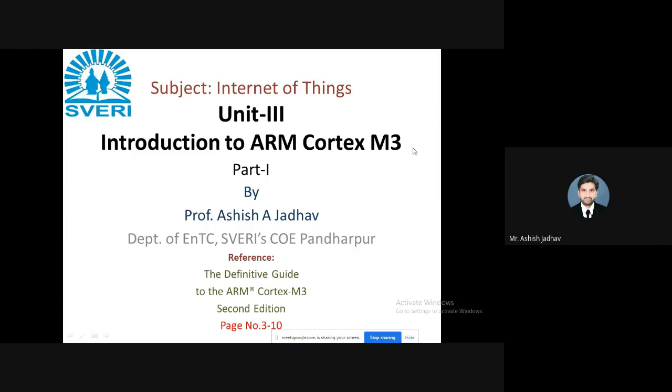Let me tell you what we are going to study in this. Right from the title of the chapter, introduction means action of introducing something, and then we have ARM. Can someone tell me what is the long form of ARM?